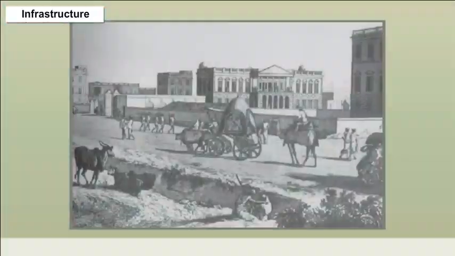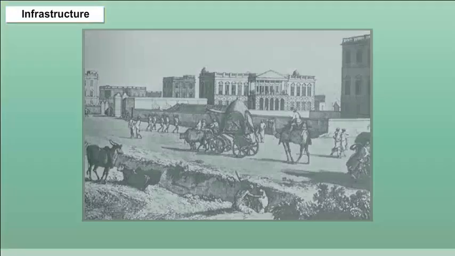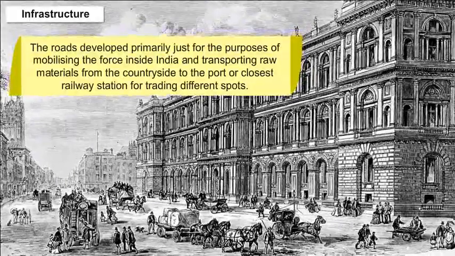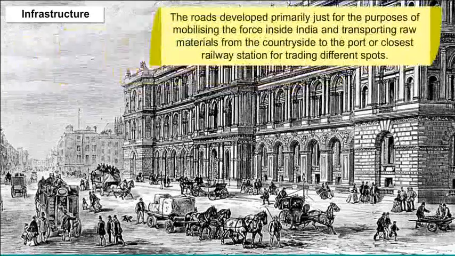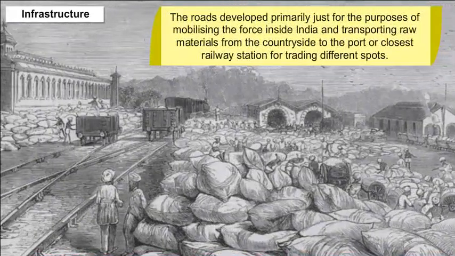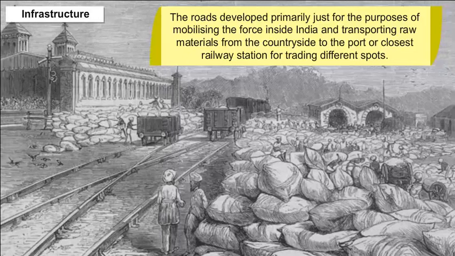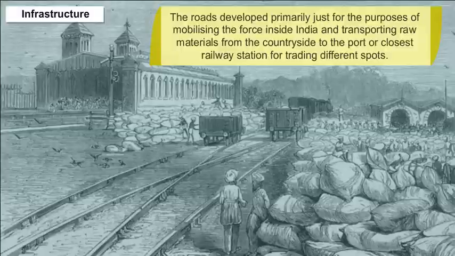Infrastructure. Roads constructed in India preceding the colonial rule were not suitable for modern-day transport. The roads were developed primarily just for the purposes of mobilizing forces inside India and transporting raw materials from the countryside to the port or the closest railway station for trading at different spots.